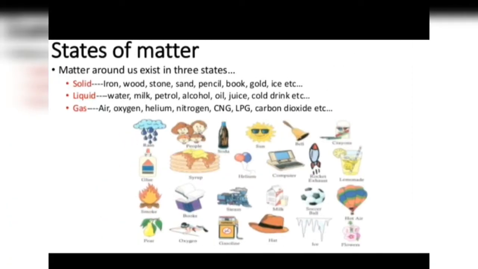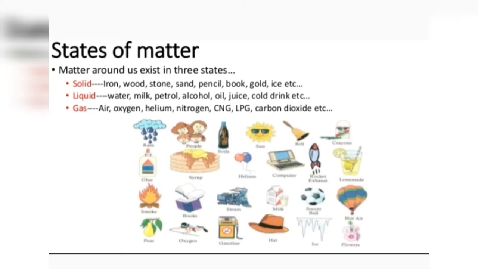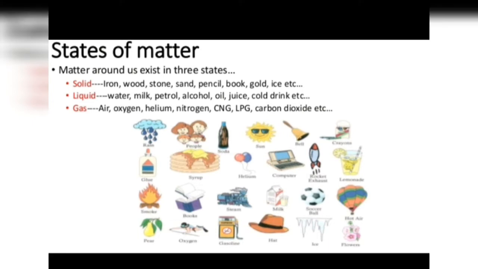So, if you look here, there are a lot of examples of all the three states of matter: sugar, sand, iron, wood, pencil, book. These are all solids. Water, milk, petrol, these are all liquids. Air, oxygen, CNG, LPG, carbon dioxide, in fact, steam, these are all gases. So, solid, liquid, and gases are called the three states of matter, or you can say that matter exists in three physical states. Now, let's discuss all of these in detail.